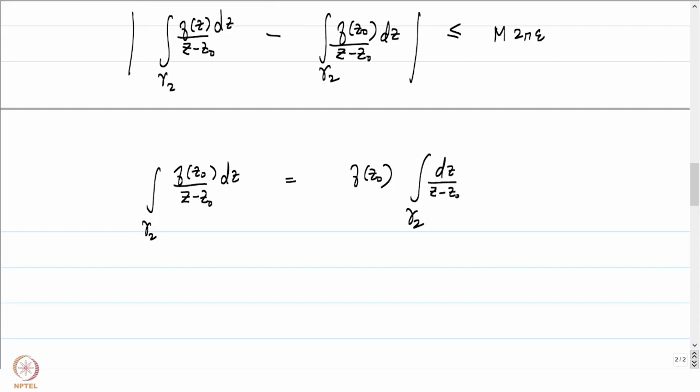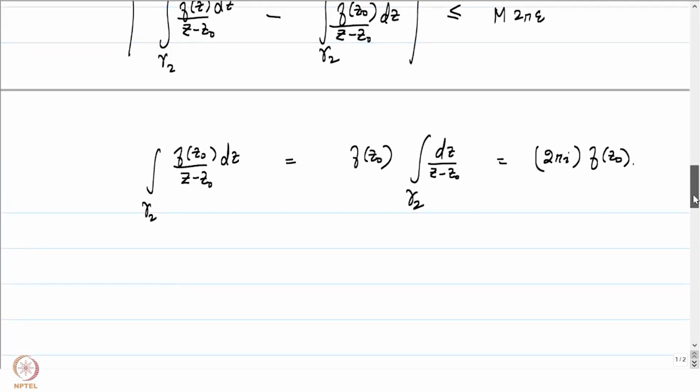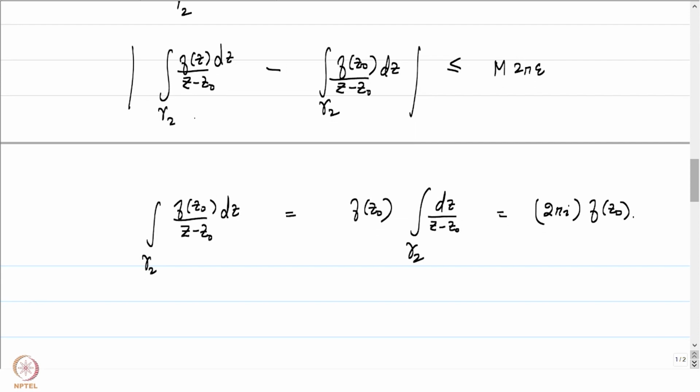Now, this is an integral which will be very similar to the integral of 1 by z over the unit circle. You should sit down and write down the change of variable to see that this is 2 pi i times f of z naught. This is precisely what the second integral here is going to be. And the first one, by Cauchy's theorem, we know is already equal to the integral of f of z by z minus z naught over gamma.